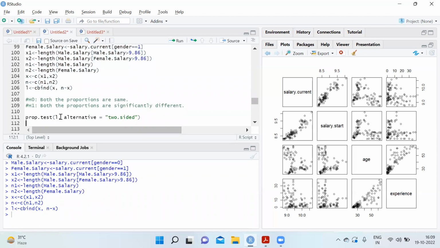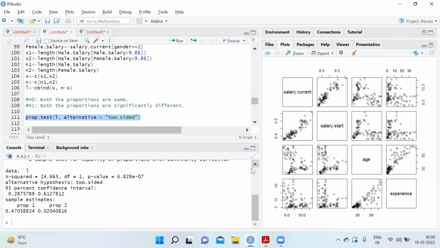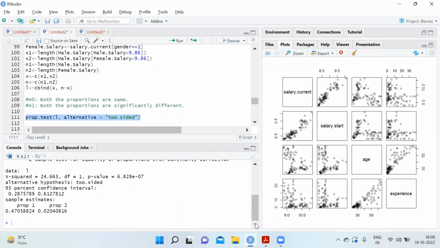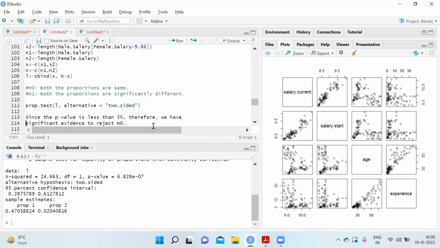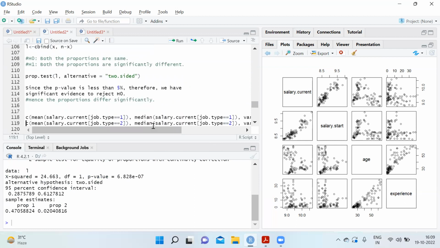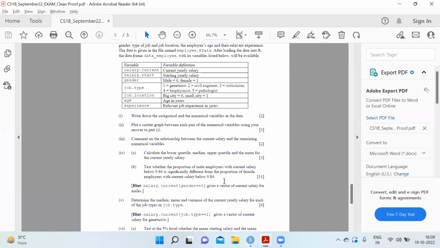Use prop dot test, testing L, where alternative is equal to two-sided. So here with prop dot test two-sided, we have that the p-value is less than 0.05, and therefore we have sufficient evidence to reject H naught, that the proportions are the same. Hence the proportions differ significantly.